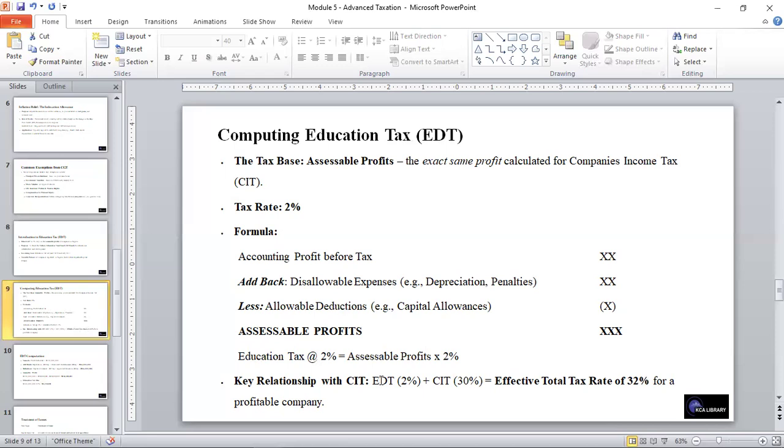And then the key relationship with the company income tax is that the education tax at 2% plus CIT at 30% is equal to an effective total tax rate of 32% for profitable companies. So that brings a relationship between them, the addition of the education tax and the company income tax rate, which brings about 32% as the effective tax rate for a profitable company.